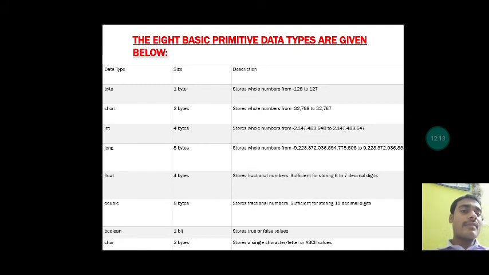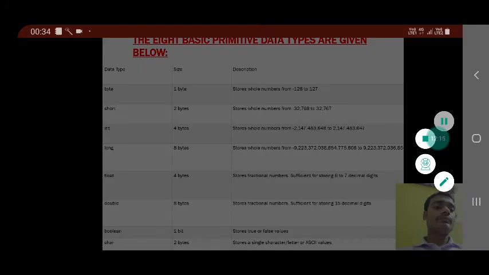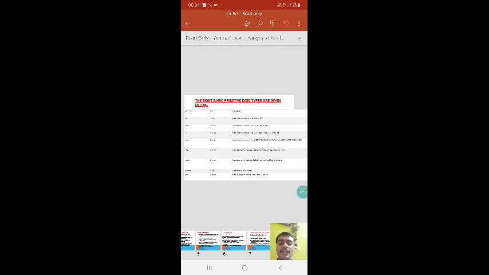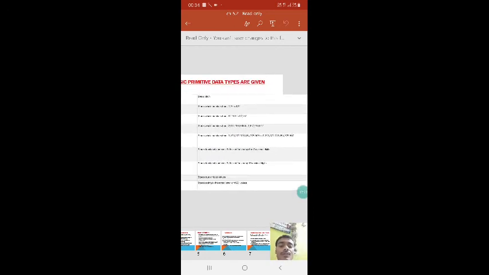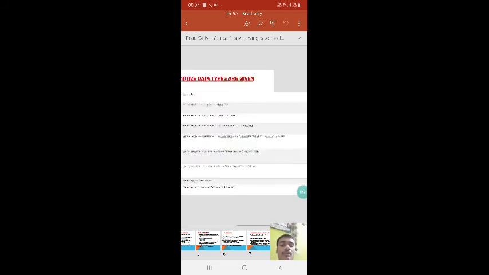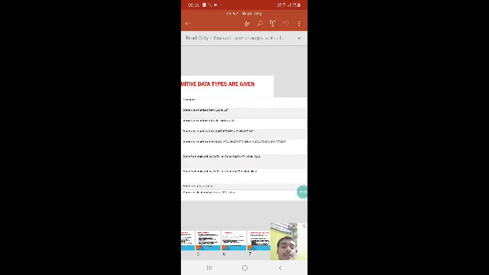Now long, which takes 8 bytes of memory space, and you can see it can store whole numbers from -9223372036854775808 to 9223372036854775807.